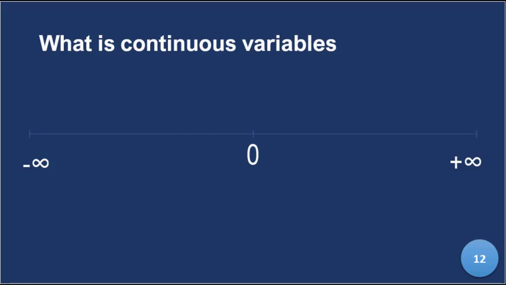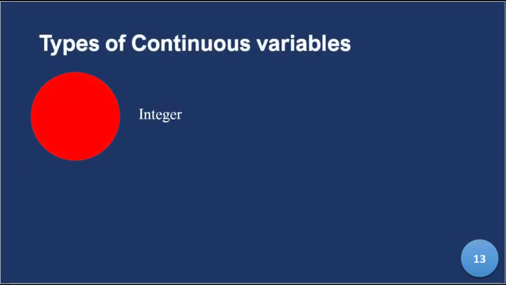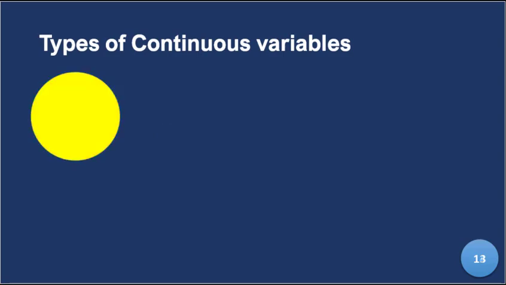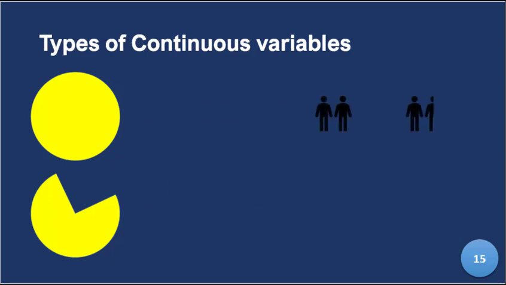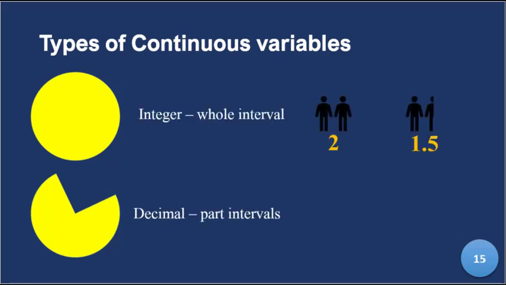So let's look at the two types of continuous variables. One is the integer, basically just a whole number, completely whole. And decimal is a part. That's why you see 4.5, 3.5. But for context, there are certain places where you use integers. You cannot say 1.5 human beings, 2.5 dogs. Nope, not correct.